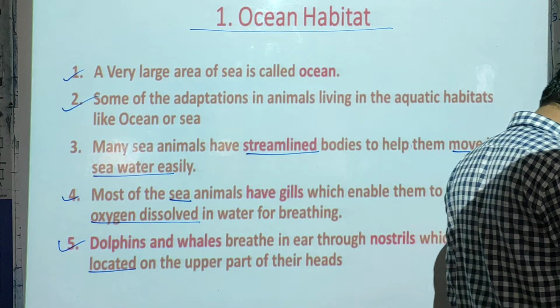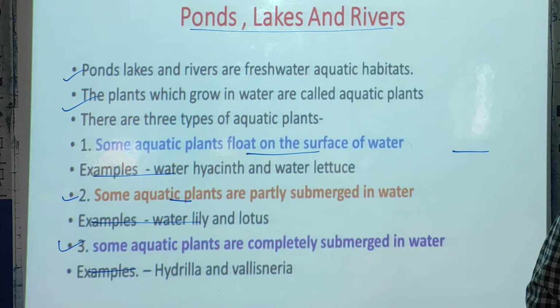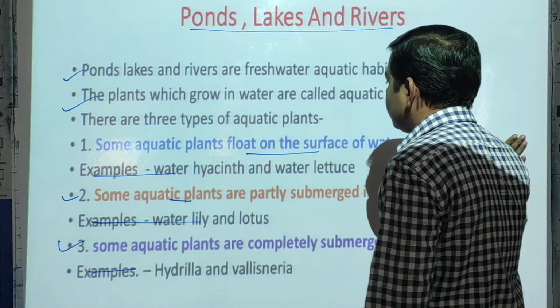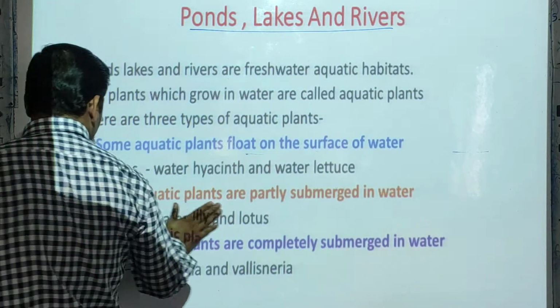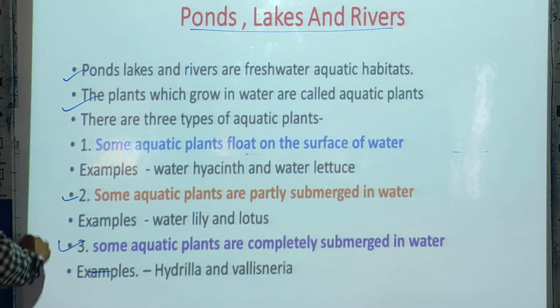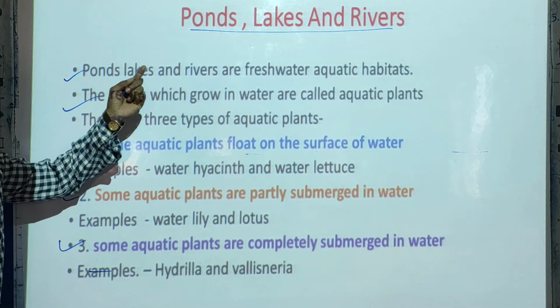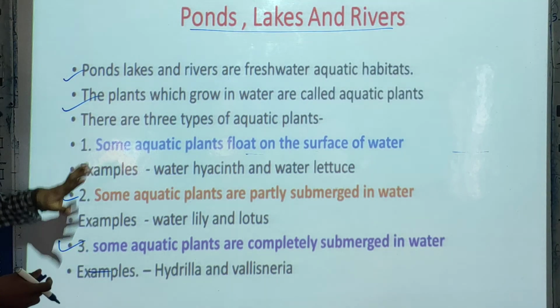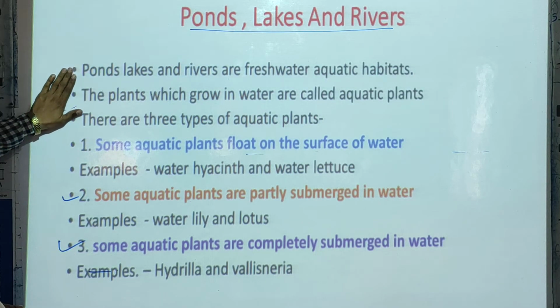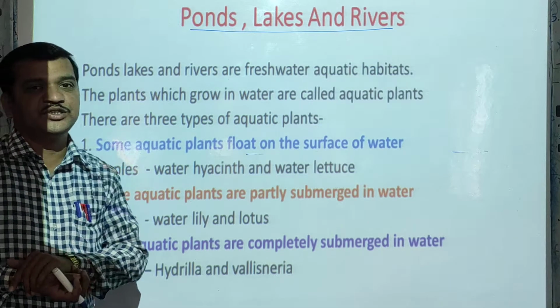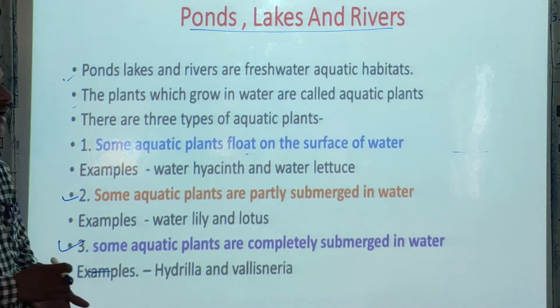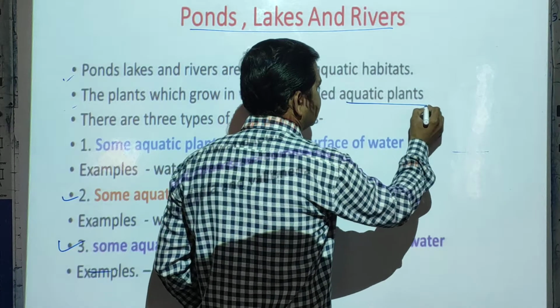Now the next habitat, that is the freshwater habitat. Ponds, lakes and rivers are freshwater habitats. The plants which grow in water are called aquatic plants.